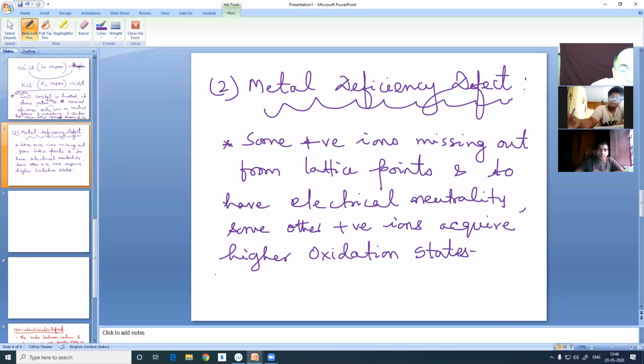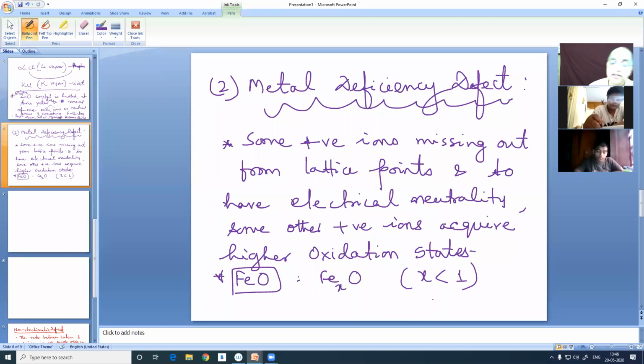I can give you a specific example, FeO crystal. Actually, it will become Fe_xO, where x is less than 1. It is a metal deficiency defect. There, metal excess happened due to loss of anions. Here, it is due to the loss of cations. There will be a metal deficiency.